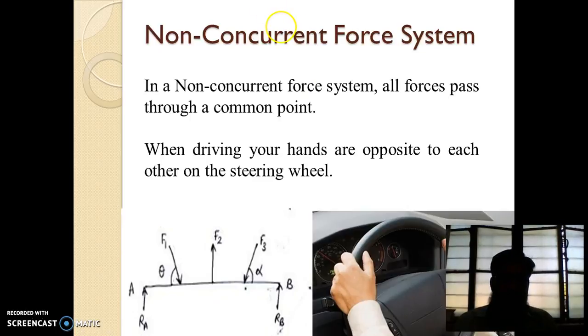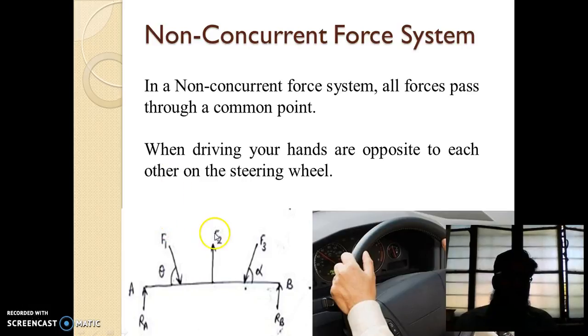Another is non-concurrent force system. If all the forces acting on a body do not pass through the same or common point, then that force system is called non-concurrent force system. An example is this beam. On this beam there are a number of forces which do not pass through the same point.